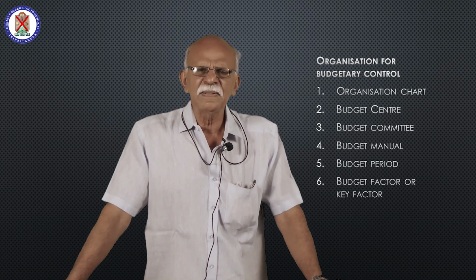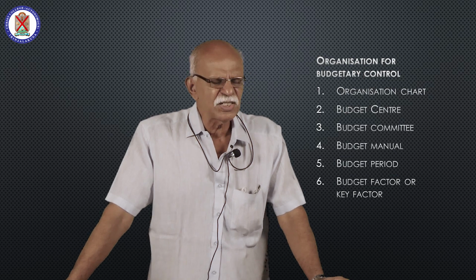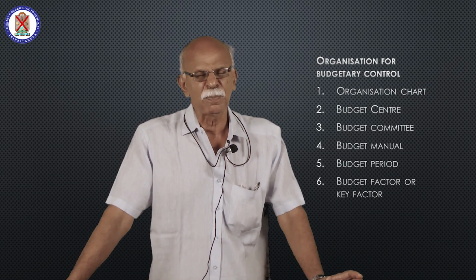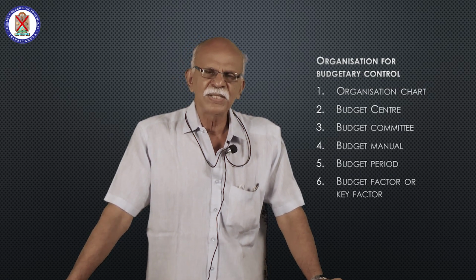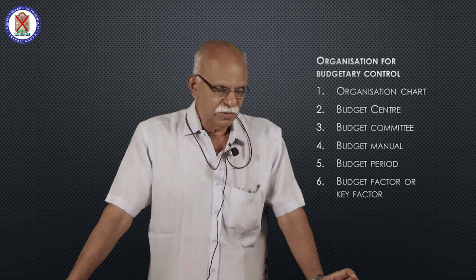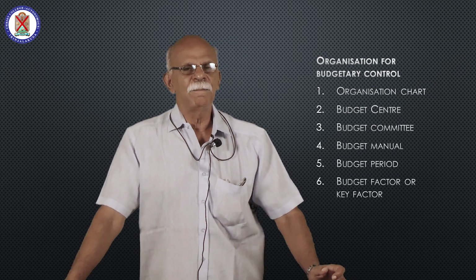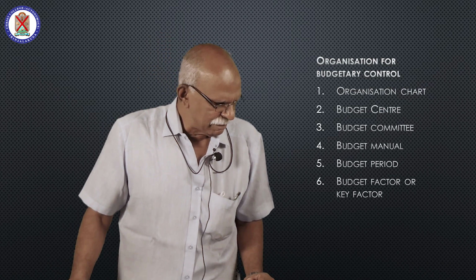usually this budget officer or the functional managers prepare the budget and they submit it to the budget committee. The budget committee has to go through and screen this budget prepared by the budget officer or functional managers.